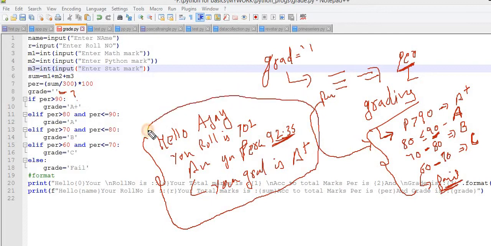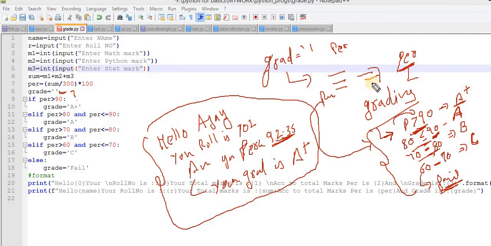For this kind of task, what do I have to do? If I do such types of problems, then first you have to think of the mathematics behind it. You have to calculate the percentage, and after the percentage you have to satisfy the boundary for that percentage. If percentage falls into this criteria, you give A plus. In simple English: if percentage is greater than 90%, then the person scored A plus grade.